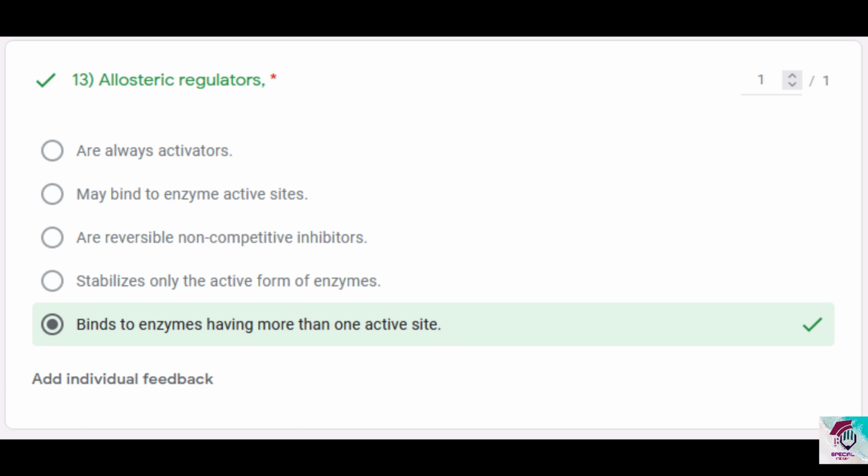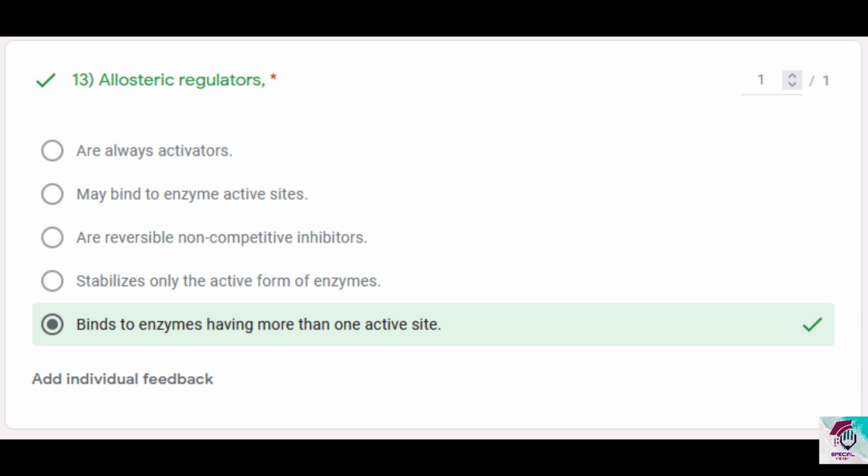The resource book clearly mentions allosteric regulators act as reversible non-competitive inhibitors. The reason we're using this comparison is they come and bind to a location elsewhere than the enzyme active site. Same thing as non-competitive inhibitors, and they are reversible. Non-competitive inhibitors, they may be reversible, right? Inhibitors, there are reversible and irreversible ones.